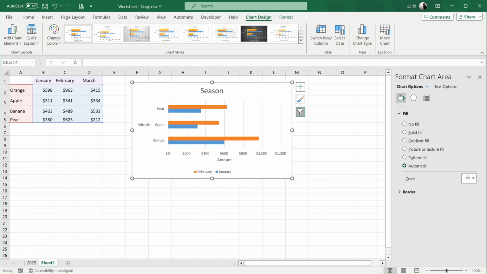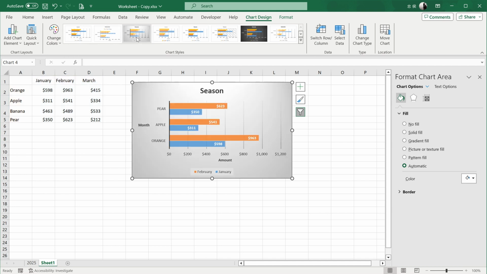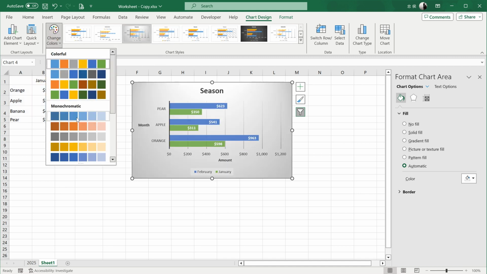Finally, try Excel's built-in chart styles. Just hover over a design to preview how it looks. You can also use the Change Colors button to apply different color schemes.